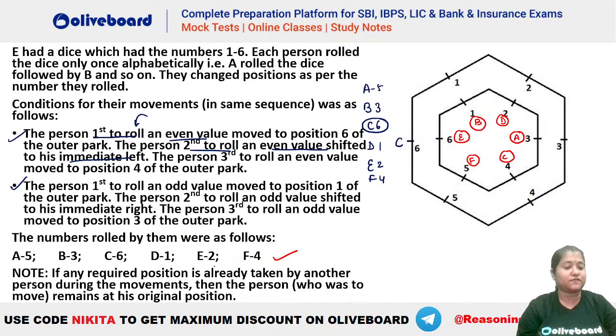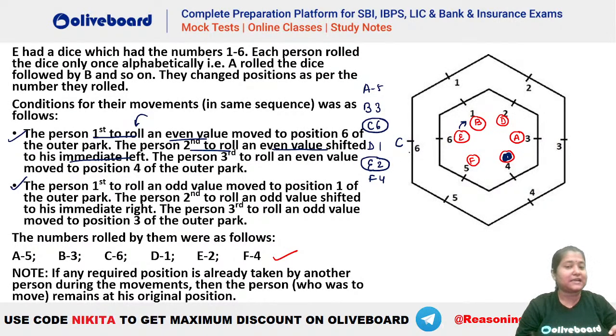And also in the note, if you check, it is given if any required position is already taken by another person during the movement, then the person remains at his original position. So right now you can see the person E, who is the second person, right? E is the second person who has rolled the even number, because 6 ke baad you can see D has rolled again 1, so that's an odd number. So the second person to roll an even one is E, right? So E ne roll kiya hai, but E cannot move towards his immediate left. Why? Because B is already at the position, hai na? So B is already there at that particular position. So as per the note, E will stay at his own position. He will not make the movement here. C has already moved from here.